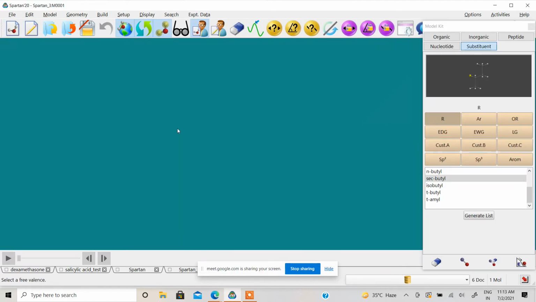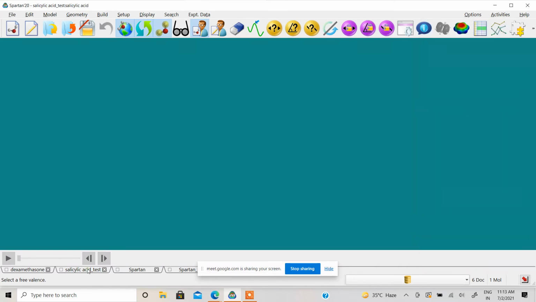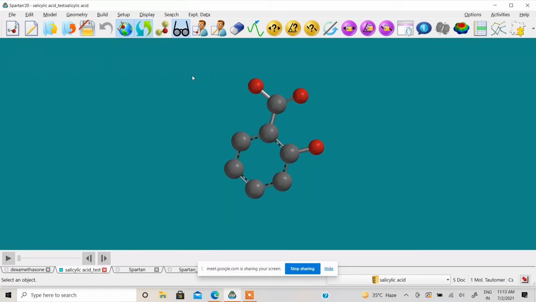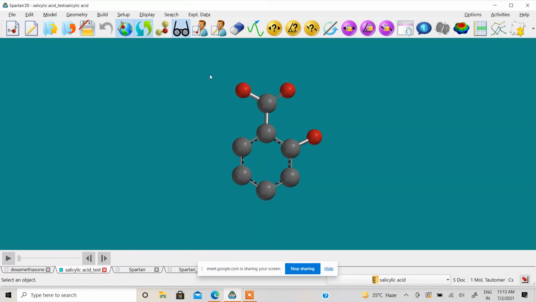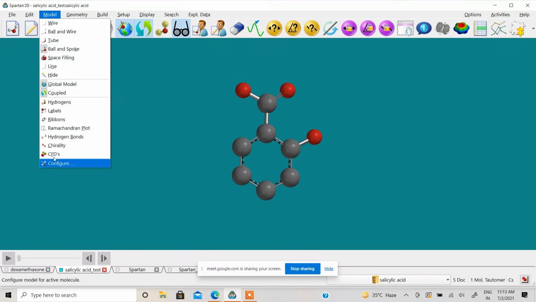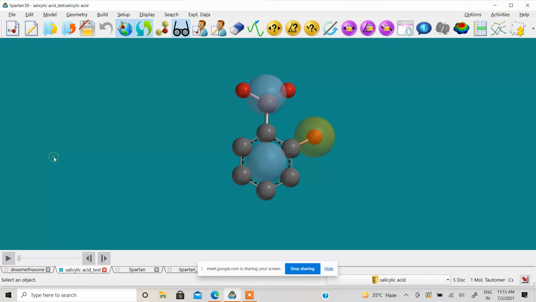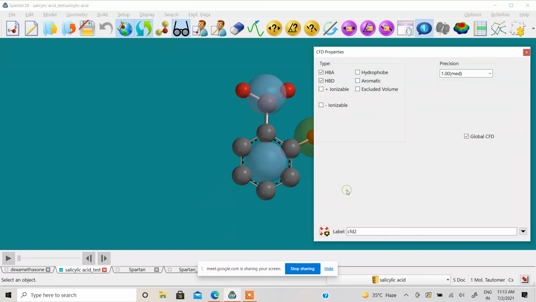Suppose same salicylic acid, okay. This is an interesting one. In model, I forgot to show you this CFD. CFD stands for chemical function descriptor, and it is useful when you are working on similarity studies. So when you right click here and see properties, it will tell about the nature of this particular side group. It is a hydrogen bond acceptor and hydrogen bond donor.